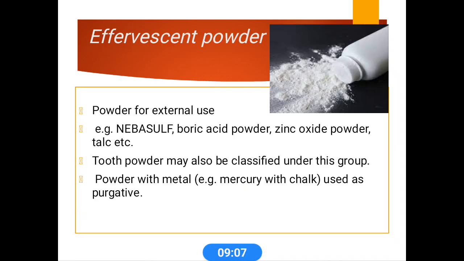Then there is effervescent powder. These powders are usually used for external use. The most commonly used is boric acid powder. Boric acid is mainly seen in prickly heat powders, zinc oxide powder, and tooth powder also comes under this category. Powders with metals, like mercurol with chalk, are also used as a purgative.